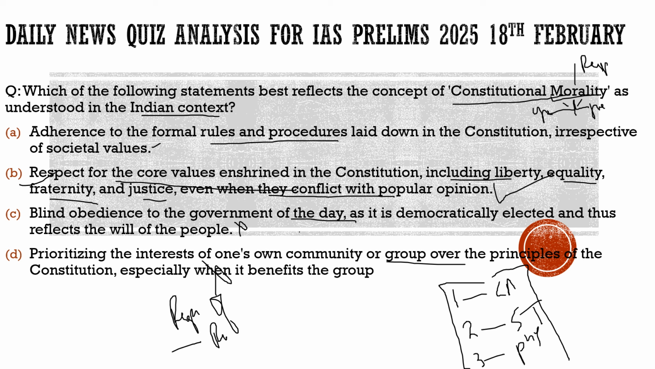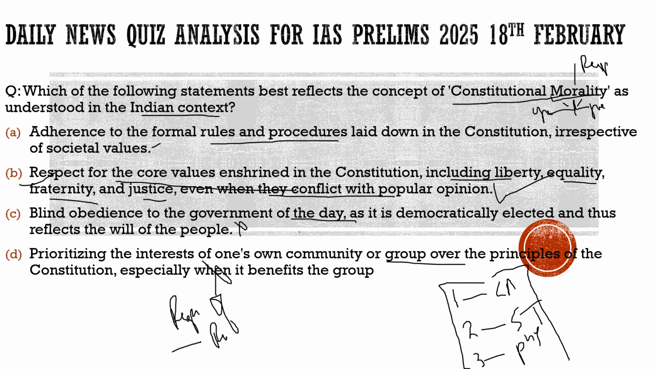Now we are left with option 1. Let's see what it talks about. It says adherence to the formal rules and procedures laid down in the constitution in respect of social values. Even though it seems correct, it is not fully correct. Sometimes societal values are respected, sometimes societal values lead to a change in the constitution. So the correct option is option B.